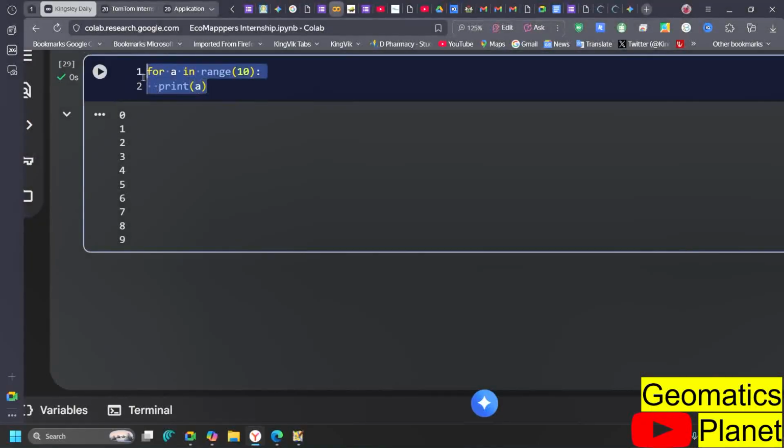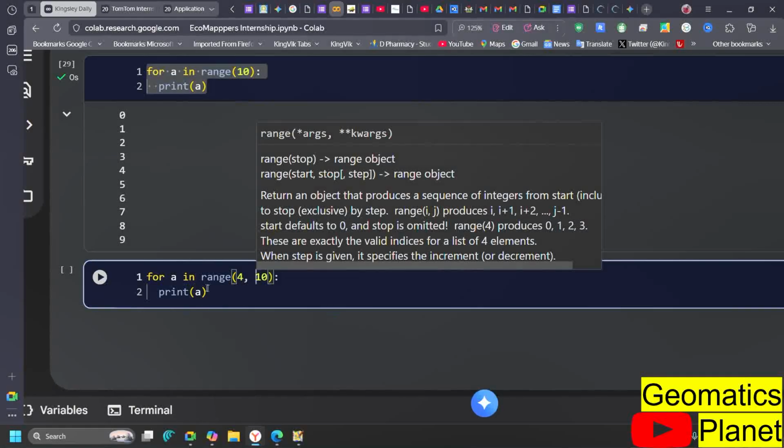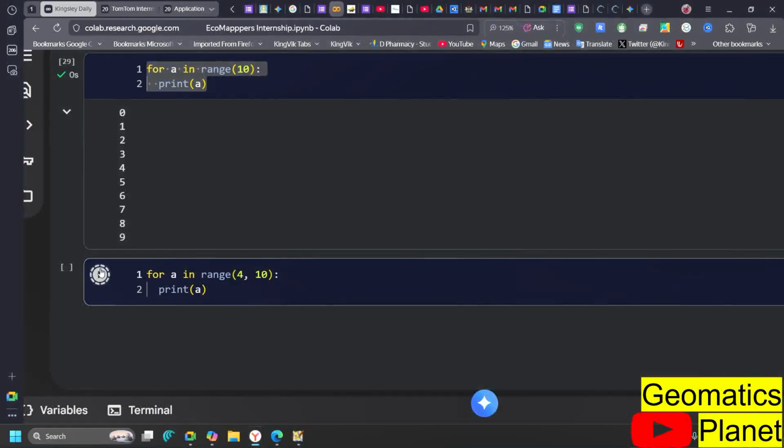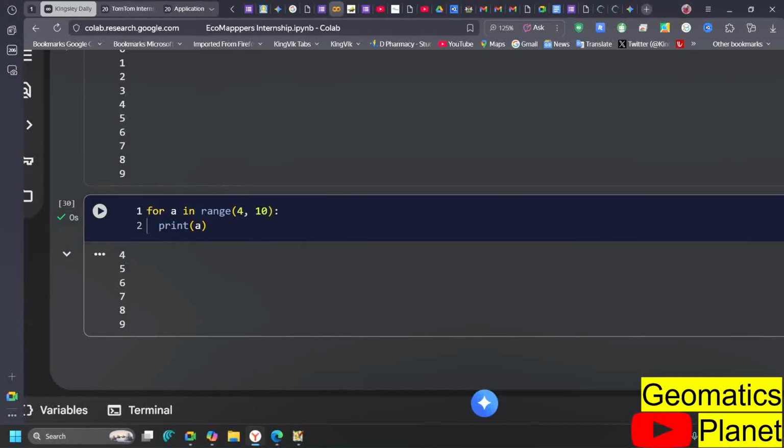Also, assuming you have two numbers you want to range with, you can range within two numbers. If you want to range between 4 and 10, you can range within that 4 and 10. So you have 4, but remember that the last number you add here is not going to be included. So this is a way you can make ranges within numbers.